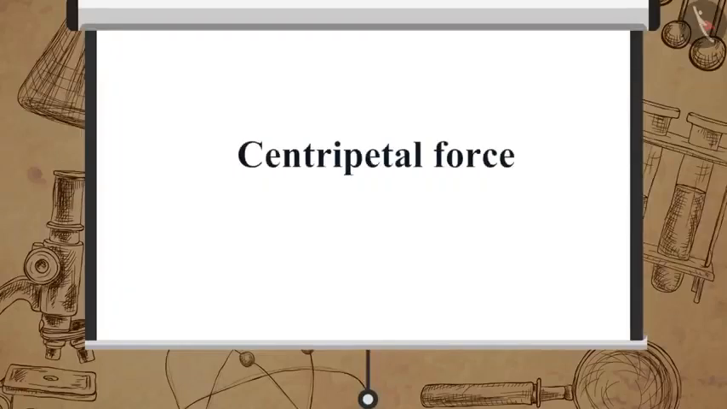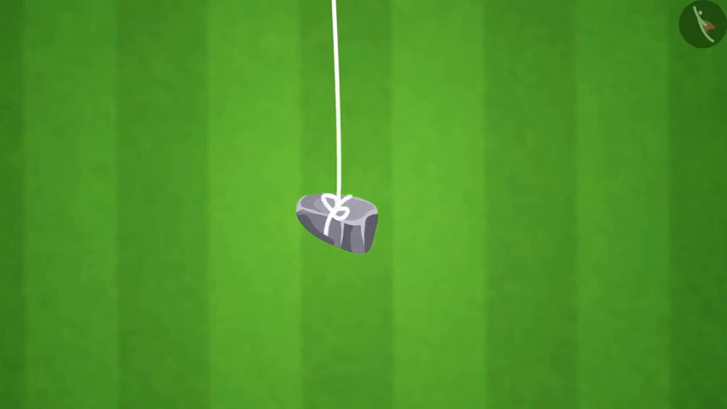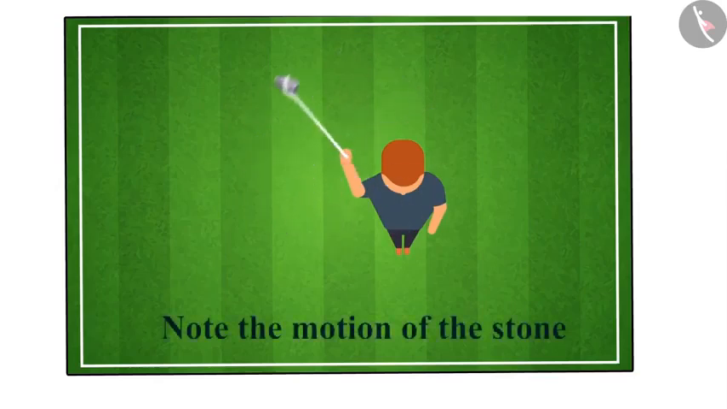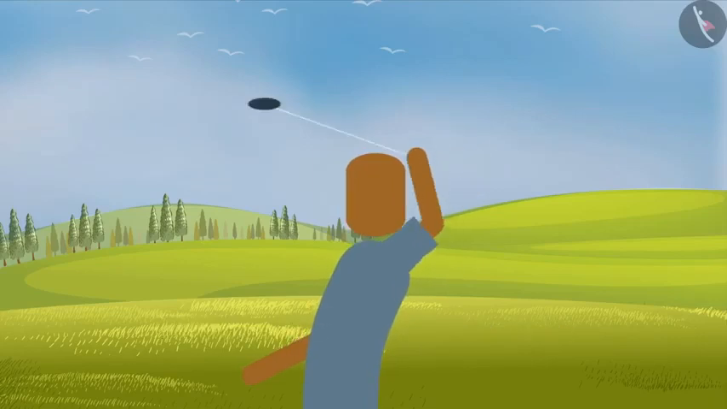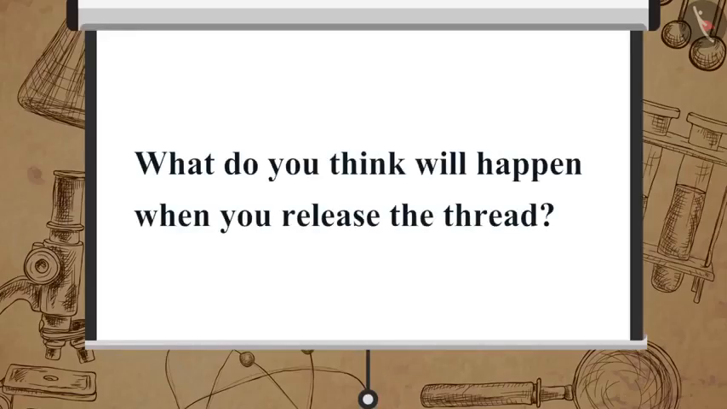Now, let us try to understand centripetal force. Let us do one simple activity to understand it better. Take a piece of thread and tie a small stone at one end. Hold the other end and whirl in a horizontal circle. Note the motion of the stone. Release the thread, but only after ensuring that no one is around you. What do you think will happen when you release the thread?